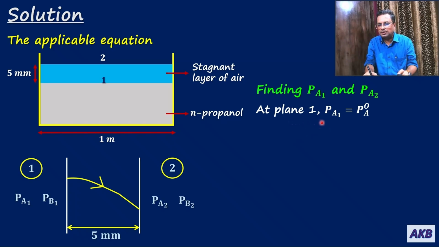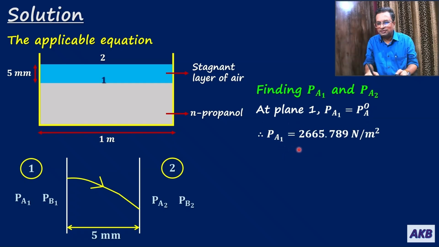So at plane 1, PA1 will be equal to its vapor pressure at the prevailing temperature, which is 25 degrees Celsius, and PA0 is given to us. So therefore at plane 1, PA1 is PA0. Therefore PA1 is equal to 2665.789 Newton per meter square, because PA0 is 2665.789 Newton per meter square.